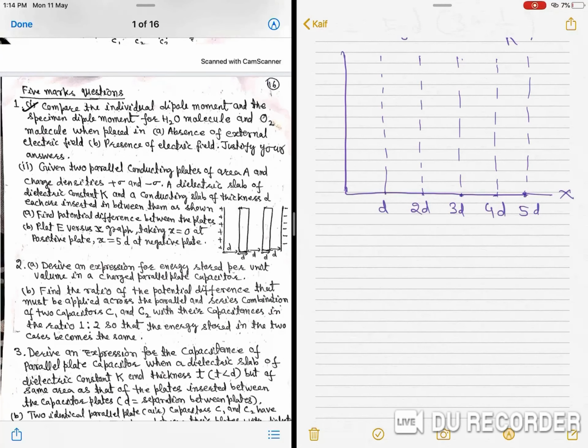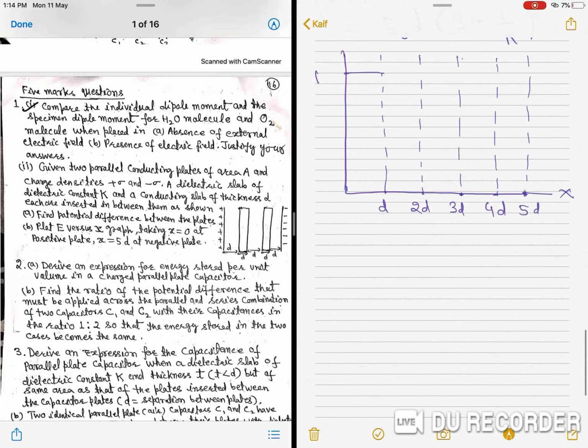For D, let E naught and E naught by K up to 3D again it is E naught, and between 3D and 4D no electric field, 0. Such type of graph we will get there.